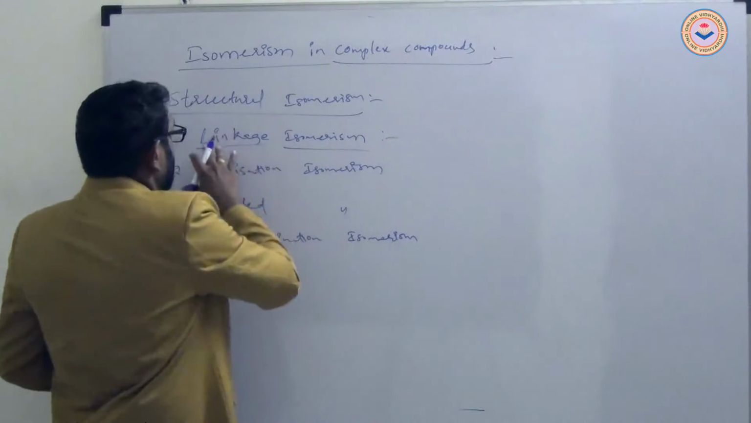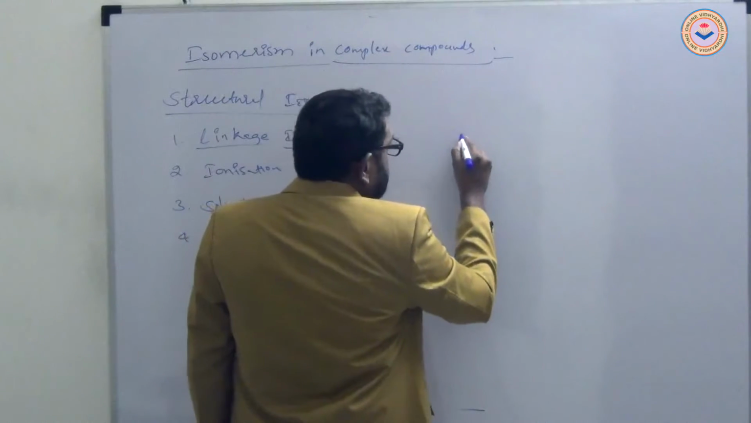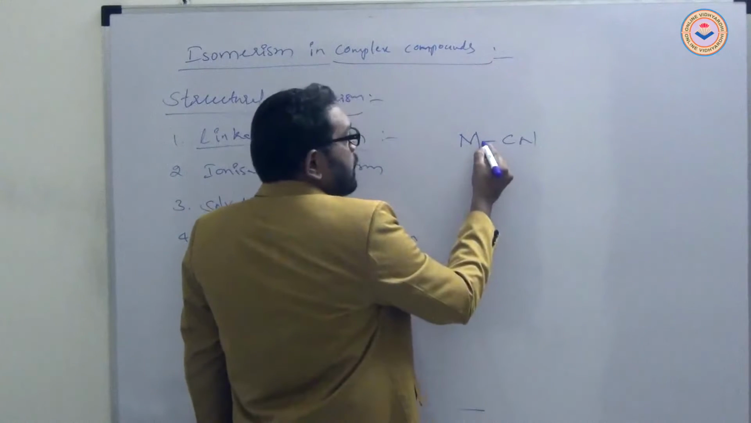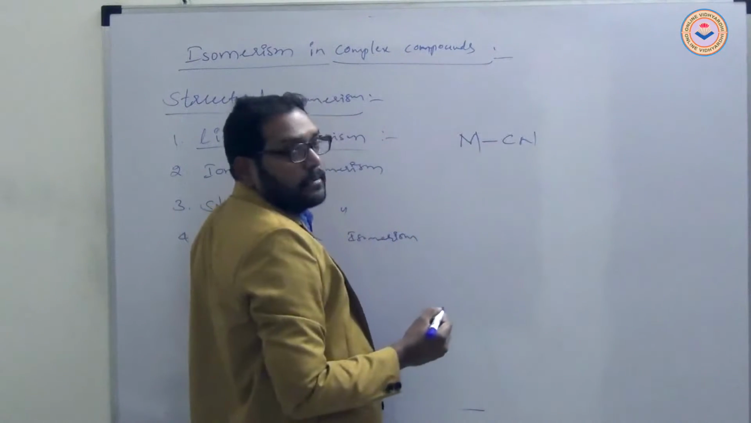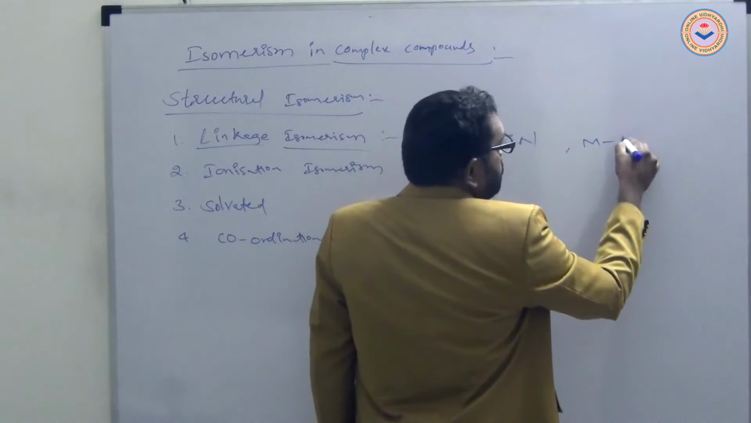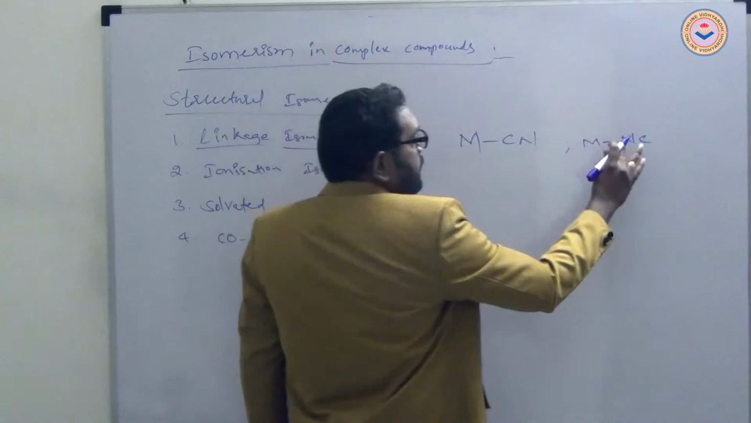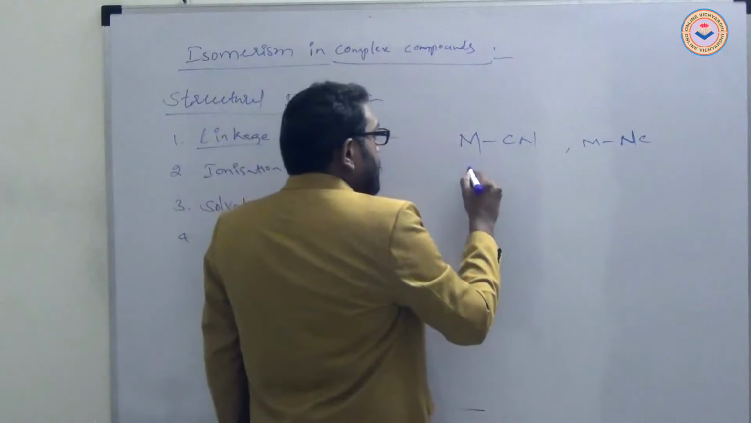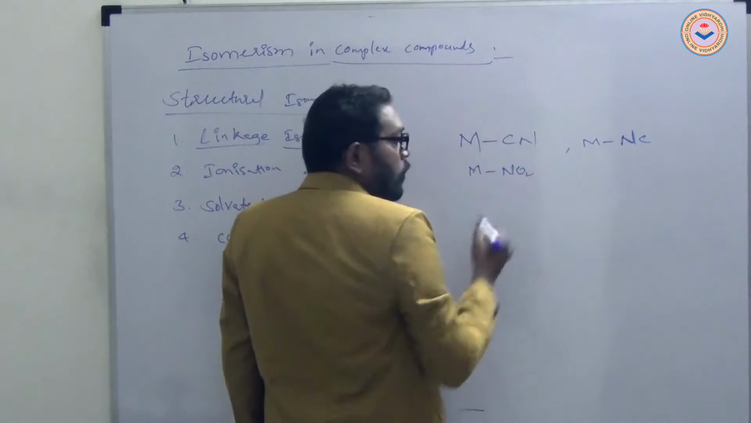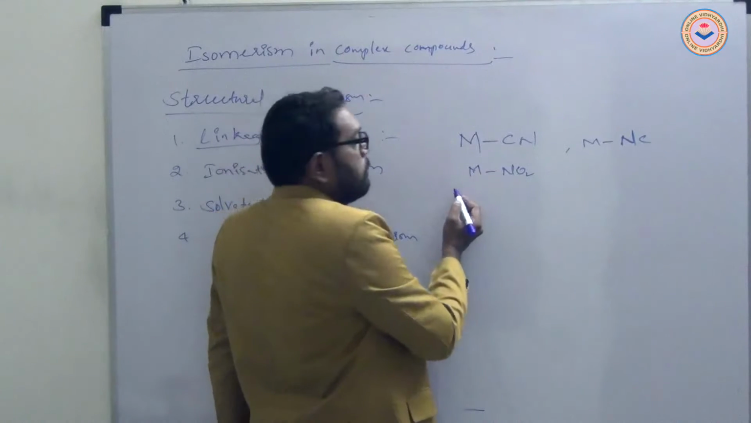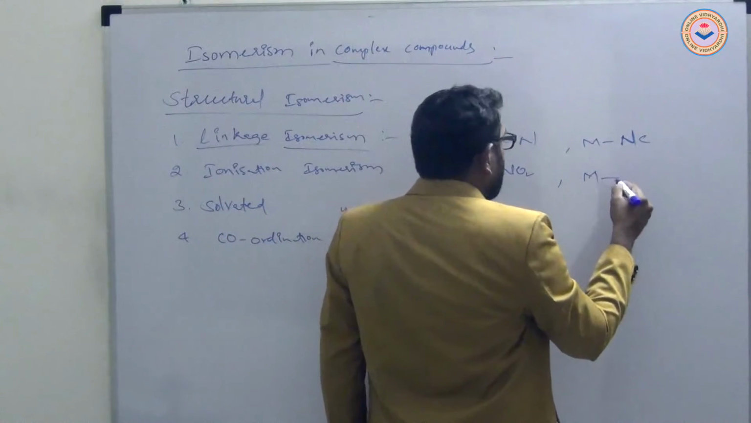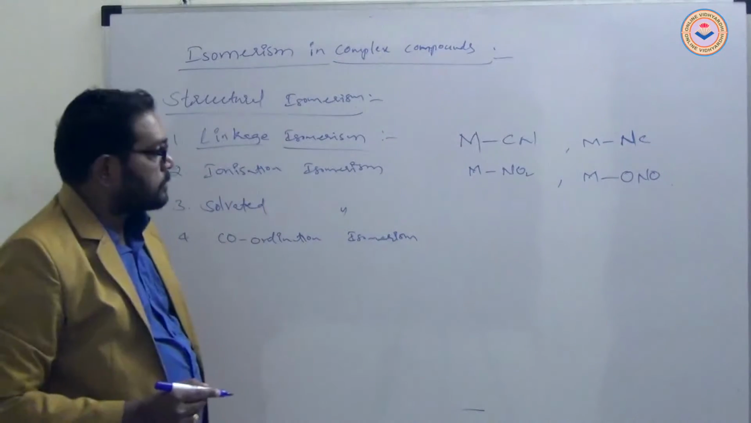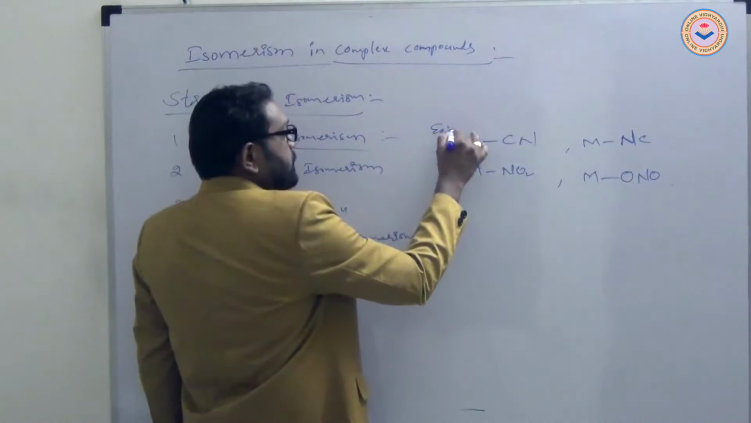The compounds are called linkage isomers, like cyanide and isocyanide. Metal connected to the cyanide form: here carbon donates electrons to the metal atom. Metal atom with isocyanide form: here nitrogen donates a lone pair of electrons to the metal atom. Next, metal atom with NO2 form, the nitro form connected to the metal atom, as well as the nitrito form, where oxygen is connected to the metal atom. It is linkage isomerism.